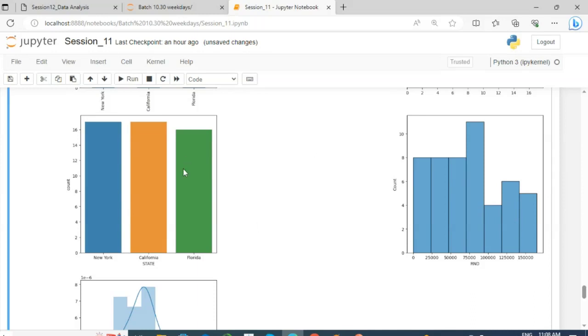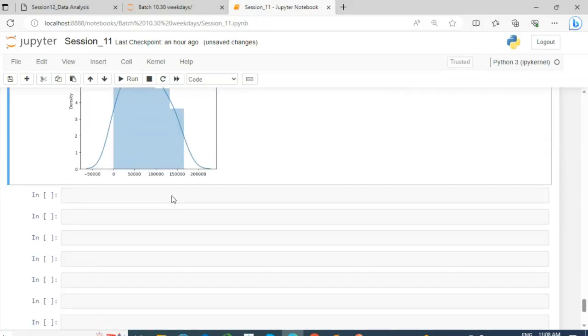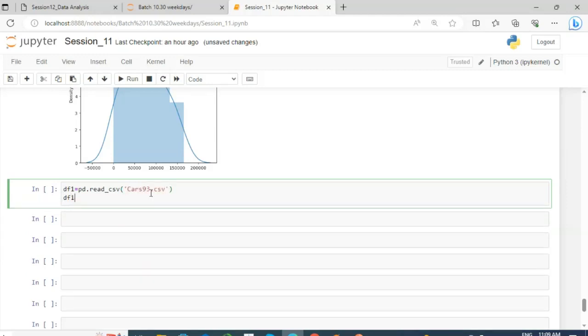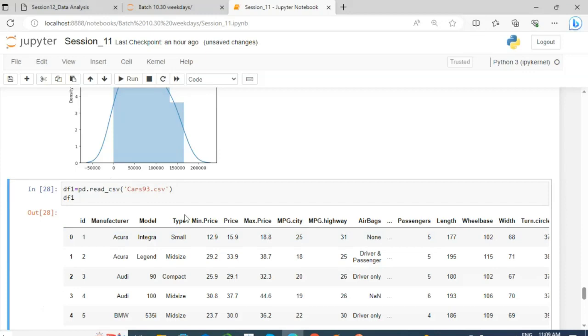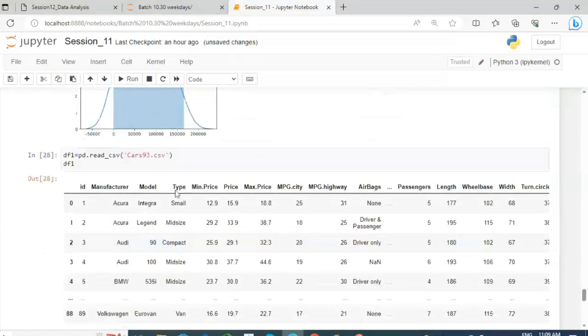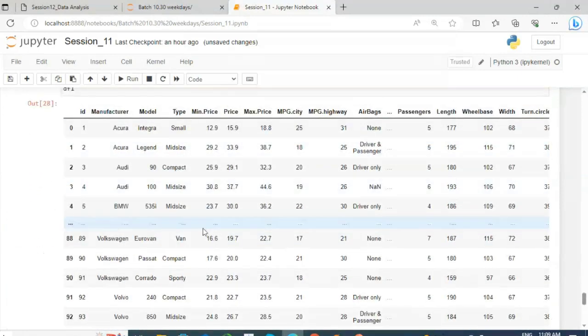So in this way we can create subplots. Again, we have another data set called df1 equal to pd.read_csv of the R90 data set. We also know this data set, we used it in pandas. So let's create a count plot on this column called type.